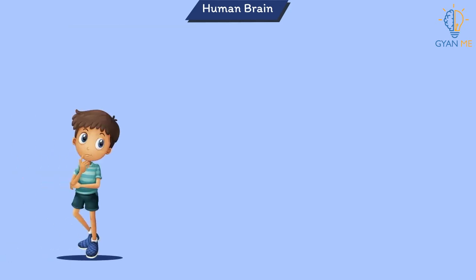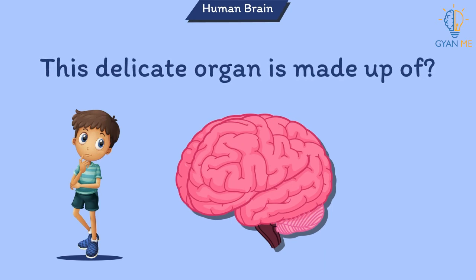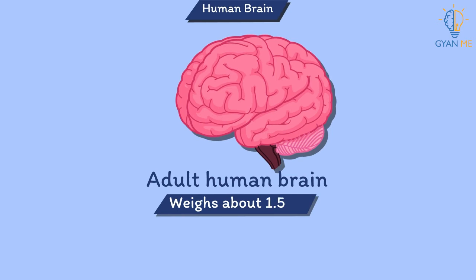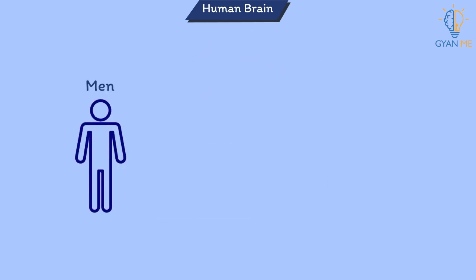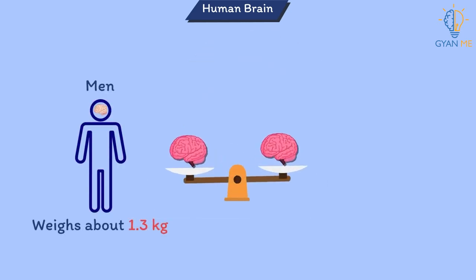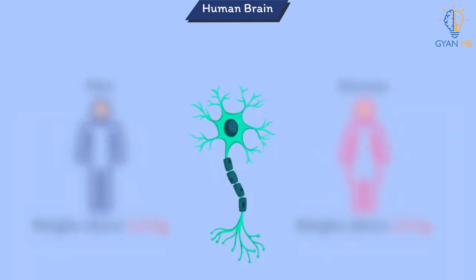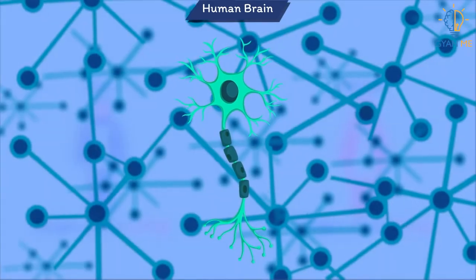What do you think this delicate organ is made up of? On the average, an adult human brain weighs about 1.5 kg. In the man, the average weight is about 1.3 kg and in women about 1.2 kg. And it is made up of millions of nerve cells called neurons.